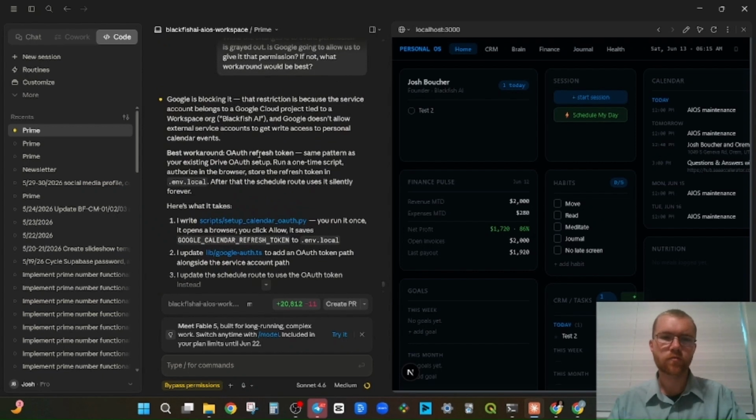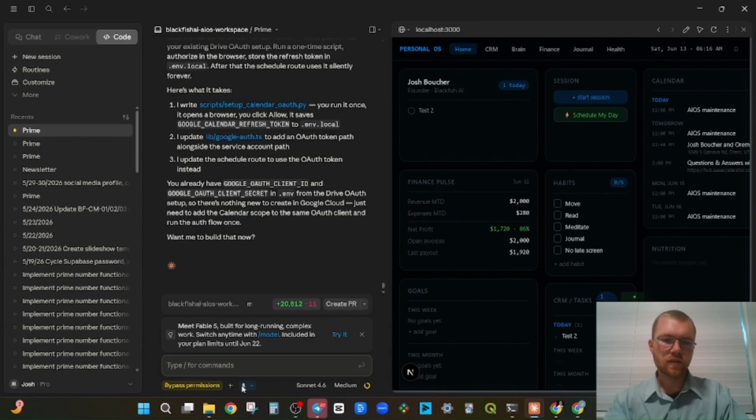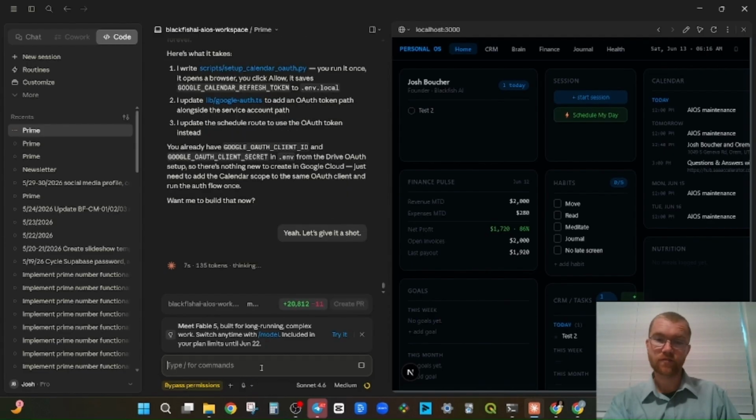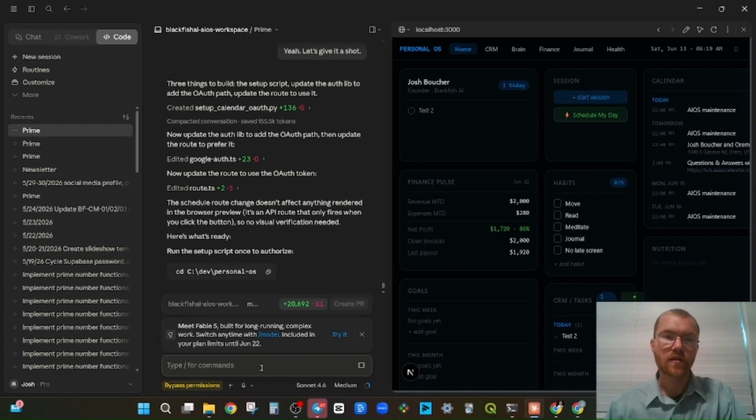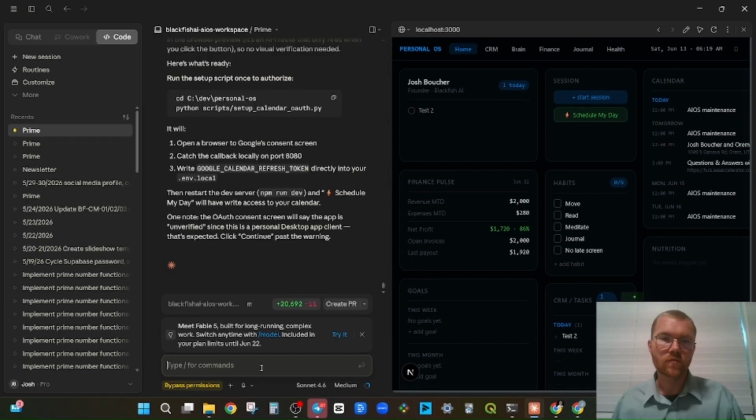Alright, best workaround is OAuth refresh token. Same pattern as existing Drive OAuth setup. Run a one-time script. Authorize in browser. Store the refresh token in env.local. After that, the schedule route uses it silently forever. Yeah, let's give it a shot. I have no idea if this is actually going to work. 3 things to build: the setup script, update the auth lib to add the OAuth path. Alright, run the setup script once to authorize.